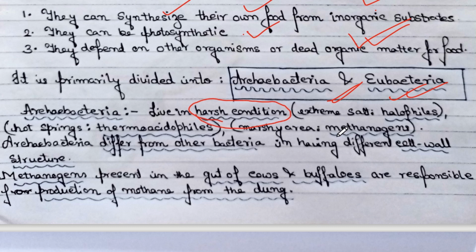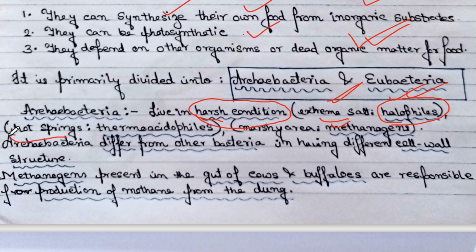We can see extreme salty conditions and extreme hot conditions where bacteria will be there. Bacteria remaining alive in extreme salty conditions are known as halophiles.